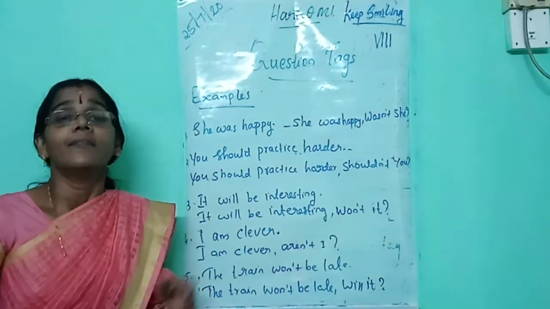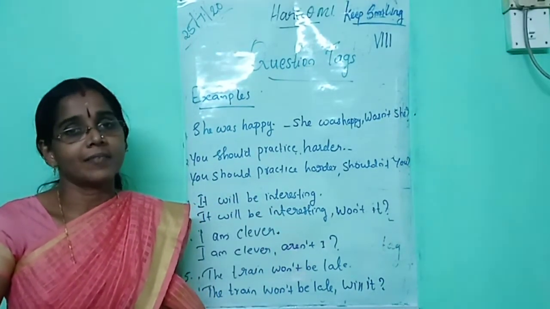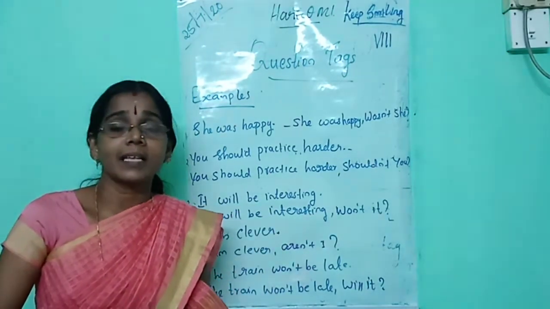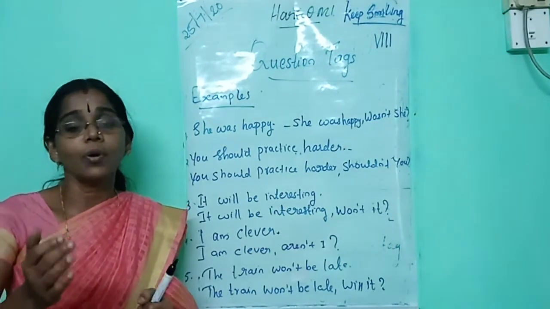Then again, when the subject is followed by are, you should write aren't. When the subject is I am, you should use aren't I. These are the important points you should remember. Now I am going to give you an exercise.